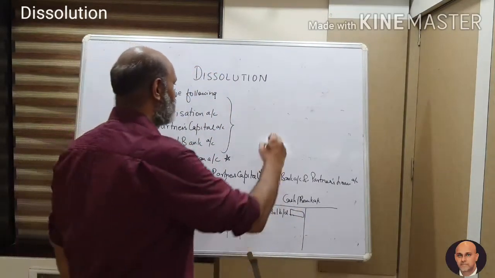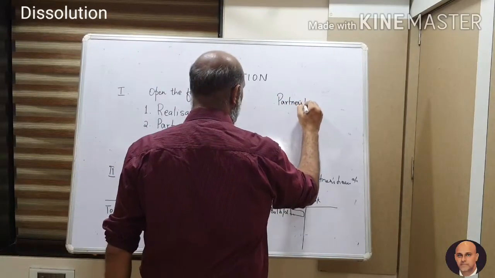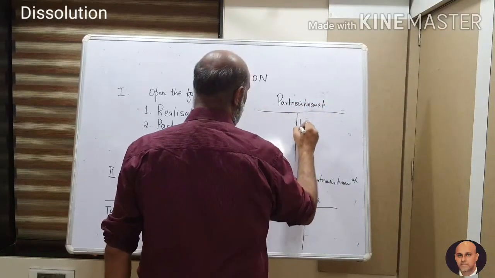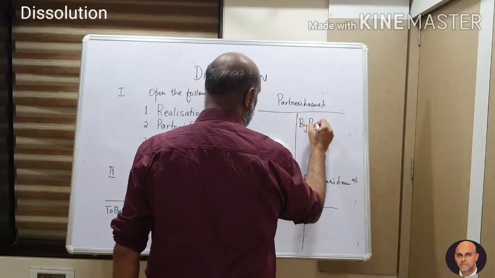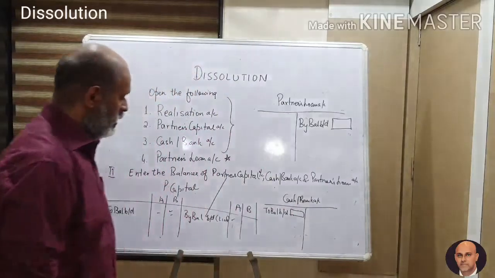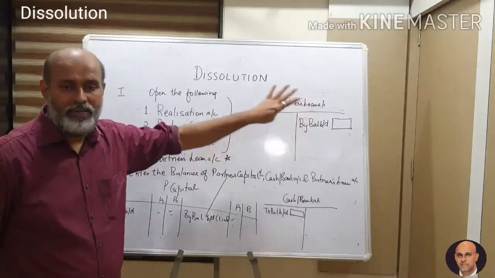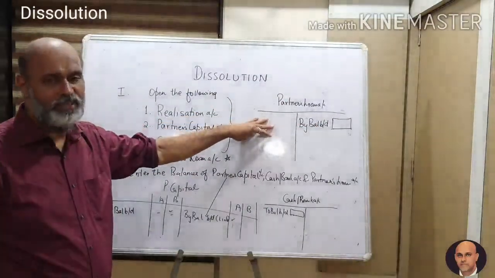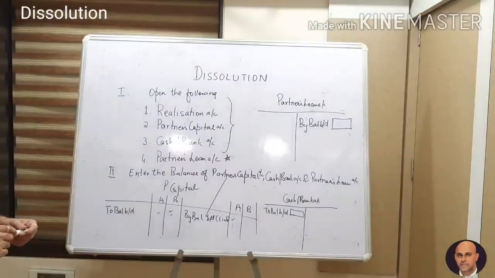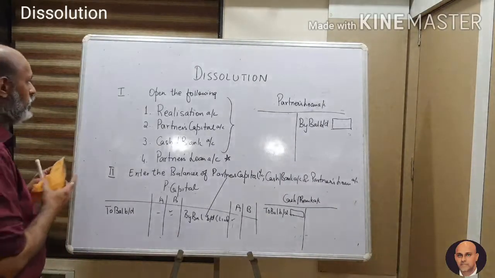In case of partner's loan account, this partner has given a loan, so you write it on the credit side, by balance brought down, because it's a liability. If you had given a loan to the partner, then you would have written to balance brought down. So this was your step number 2, where you start entering the balances. Okay, let's go ahead.